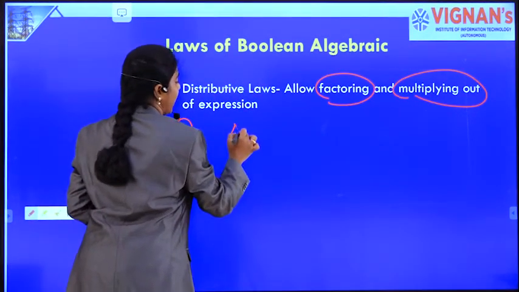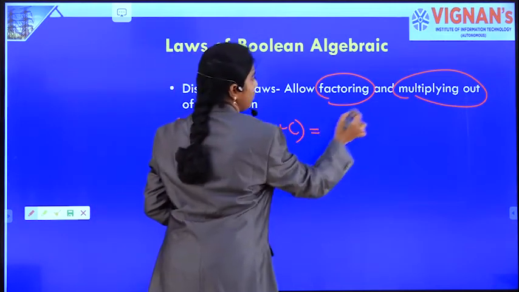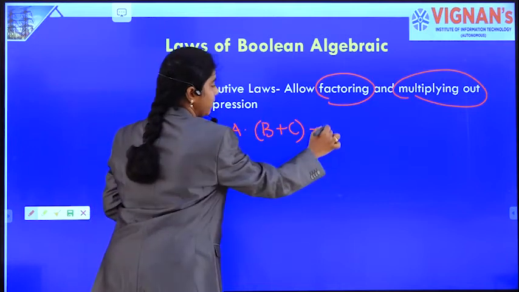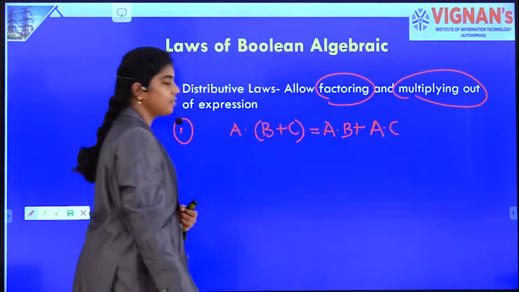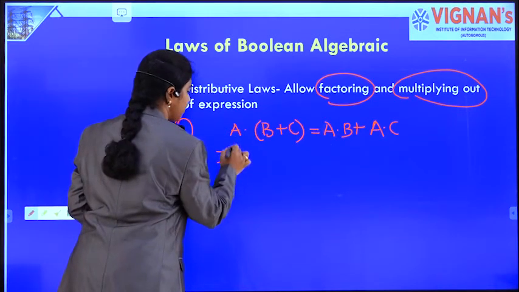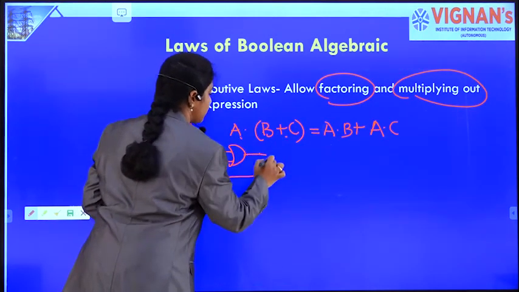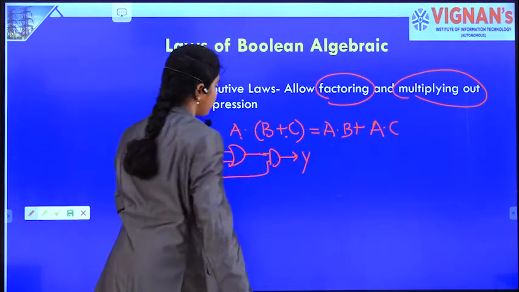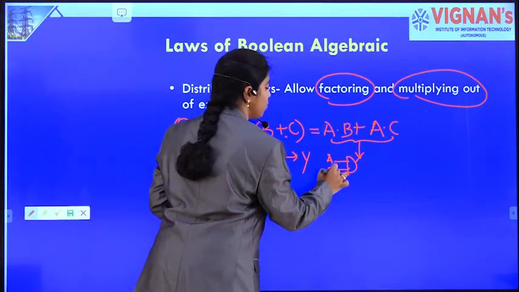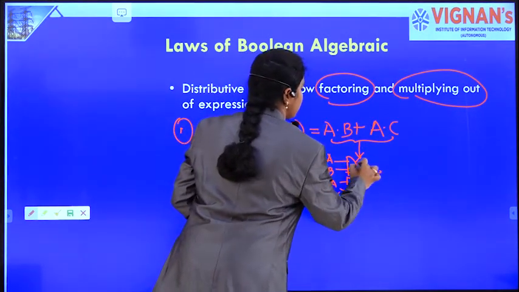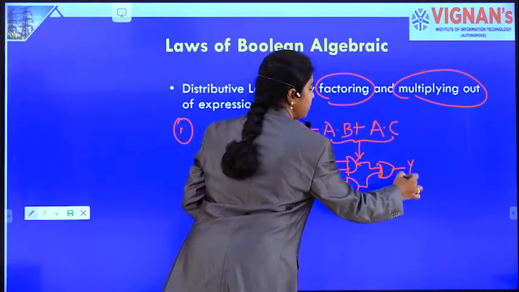From the first law, A dot (B plus C) can be written, by multiplying out the expression, as A dot B plus A dot C. This means that B and C are ORed, and this output is ANDed with A. This is our output Y, and it is equal to the OR combination of these two AND terms.